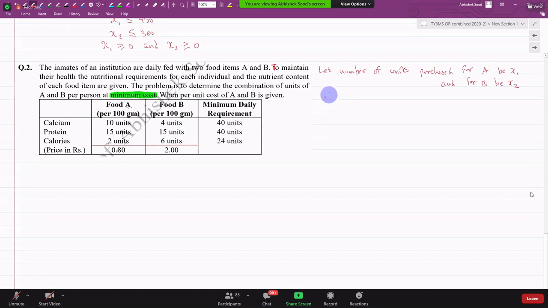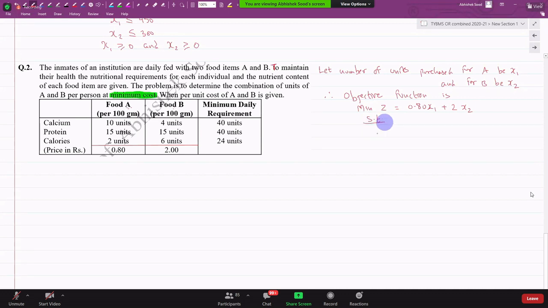Therefore, objective function is, sorry, not max. I want to minimize the cost. Min Z, minimize Z, 0.8 X1 plus 2 X2.